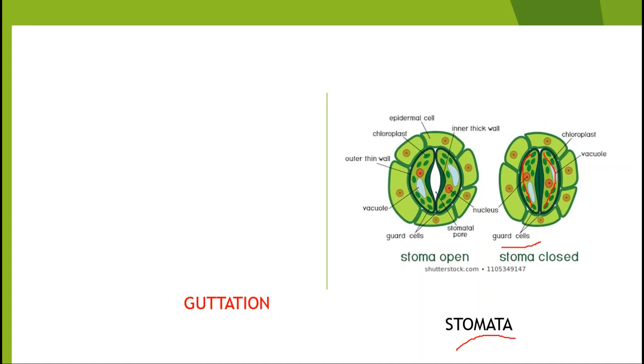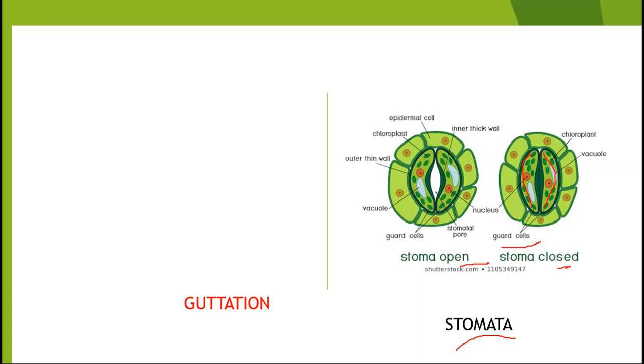What is the function of these guard cells? These guard cells help in closing and opening of stomata during the process of gaseous exchange. These are the only cells which help in the closing and opening of stomata, by which carbon dioxide, oxygen and various gases move out and enter inside the leaves.